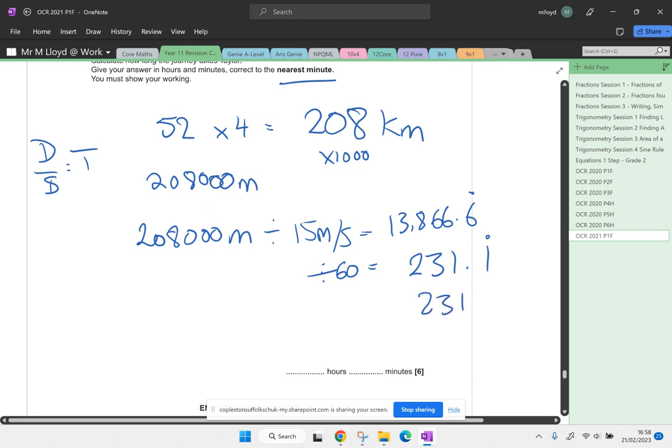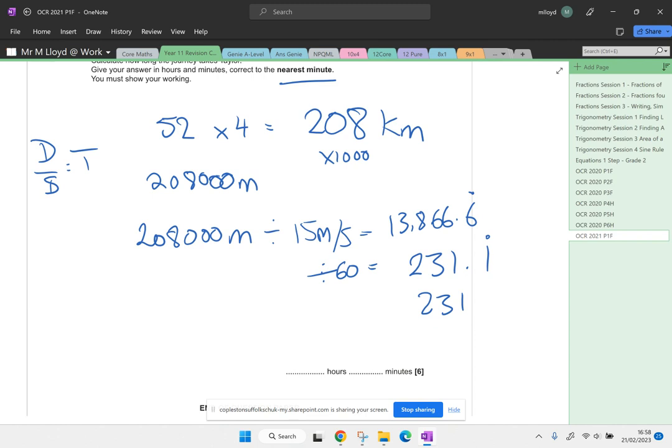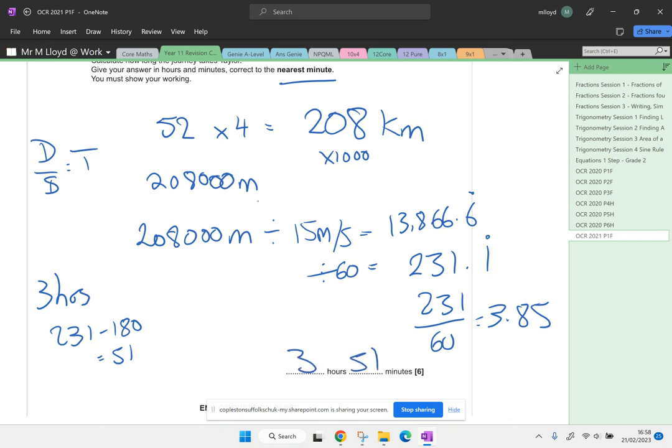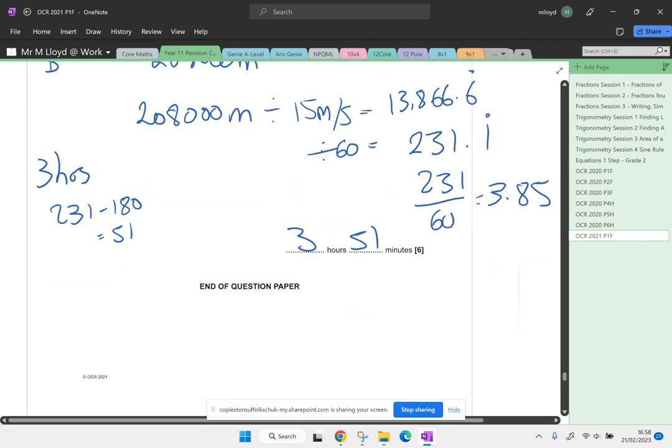And then I need to divide 231 by 60, which is telling me that it's 3 hours. Divide by 60 equals 3.85. That means it's 3 hours. And then I'm going to take the 180 away from the 231 because that's what 3 hours is worth, which gives me 51. So it takes 3 hours and 51 minutes. And we're done. That's the paper done.